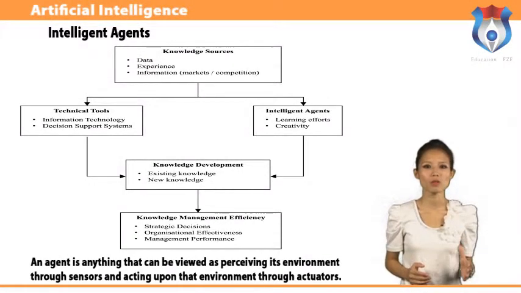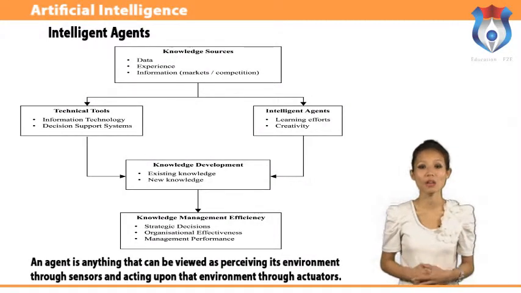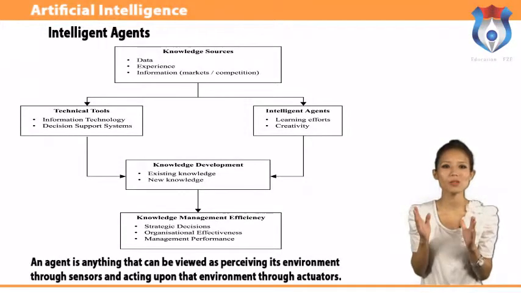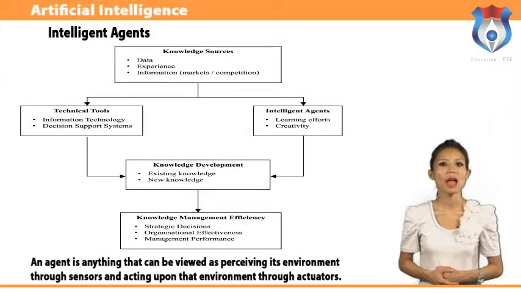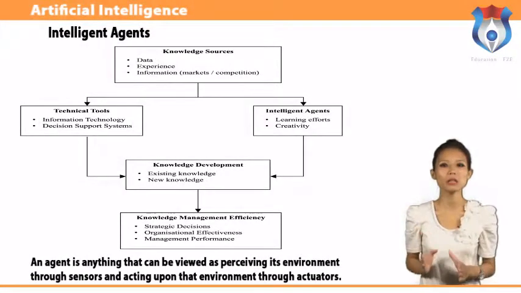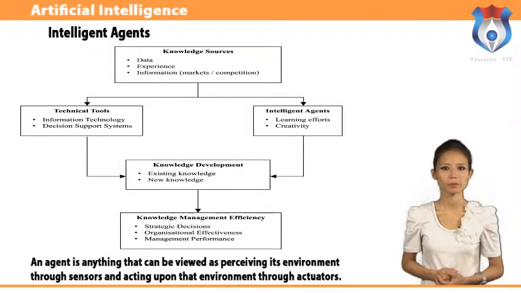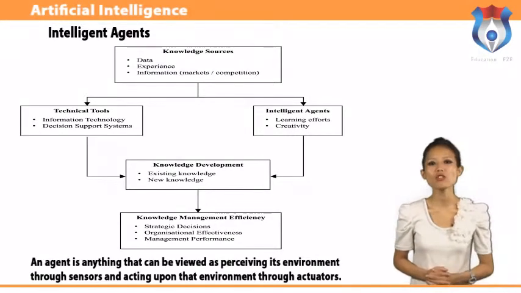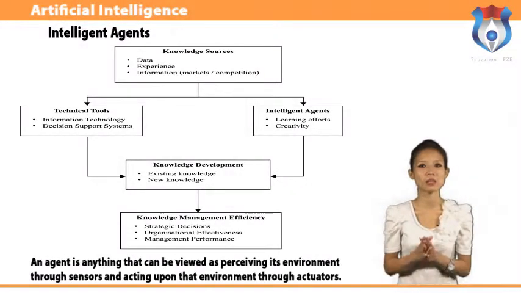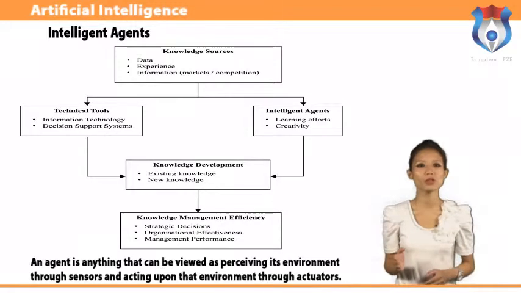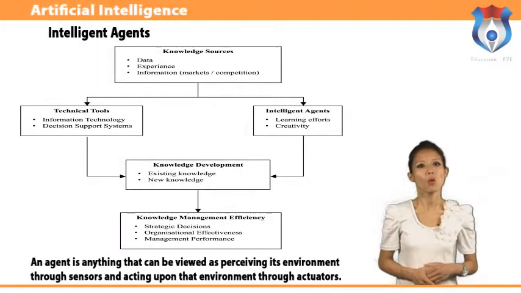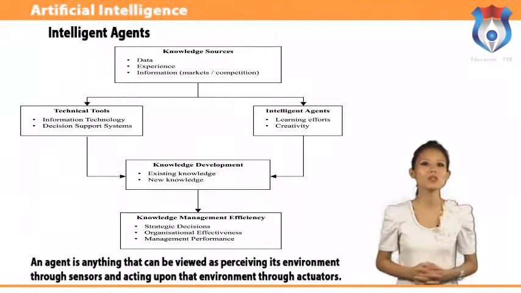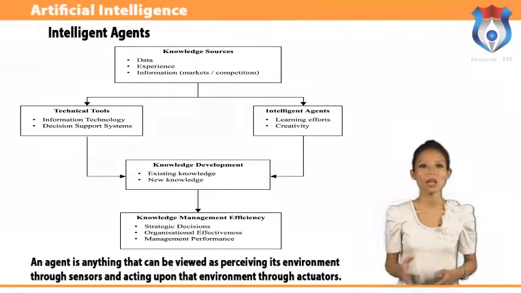One will make the general assumption that every agent can perceive its own actions, but not always the effects. One uses the term percept to refer to the agent's perceptual inputs at any given instant. An agent's percept sequence is the complete history of everything the agent has ever perceived. In general, an agent's choice of action at any given instant can depend on the entire percept sequence observed to date. Given an agent to experiment with, one can, in principle, construct the table by trying out all possible percept sequences and recording which actions the agent does in response.